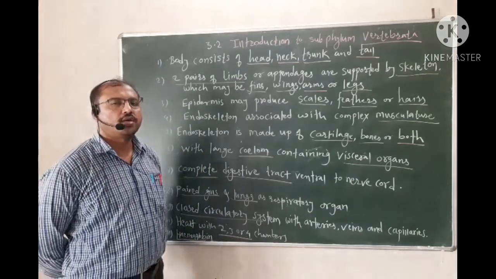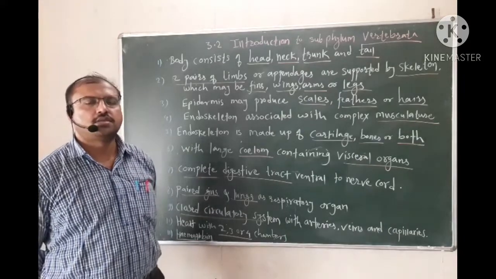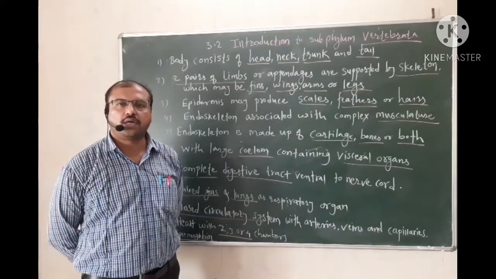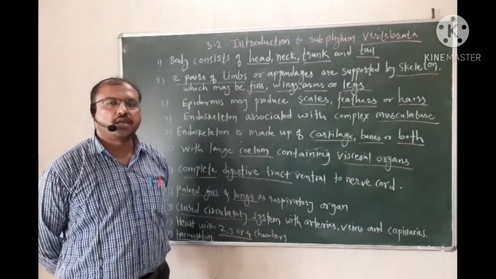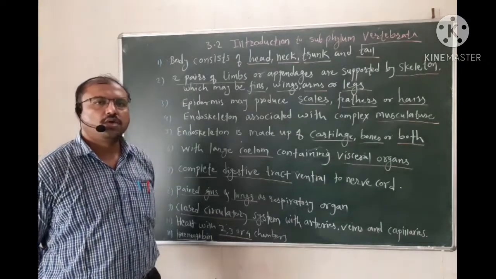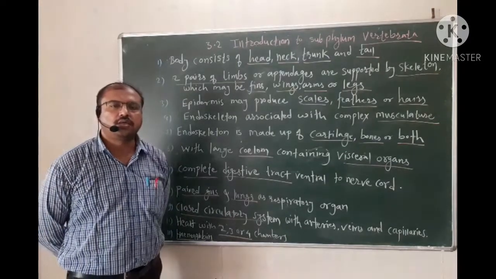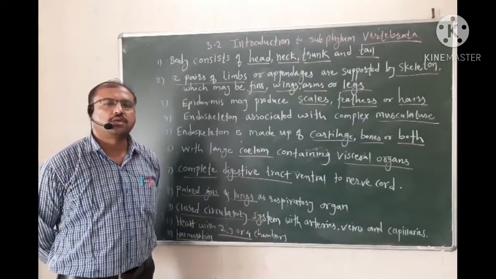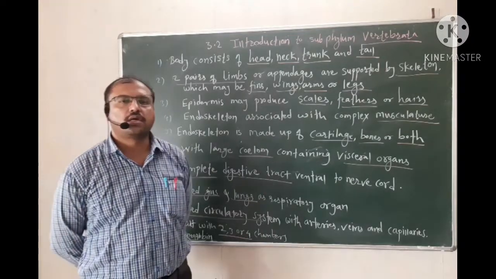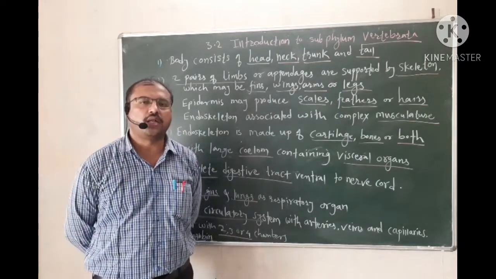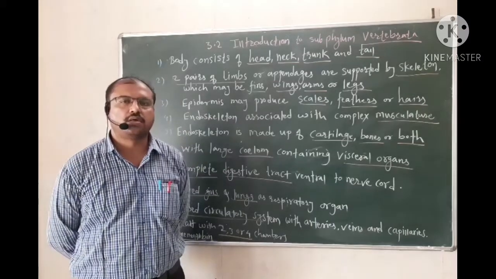So this section is vertebrata as well as craniata. In today's lecture, we are going to discuss the characters of subphylum vertebrata.